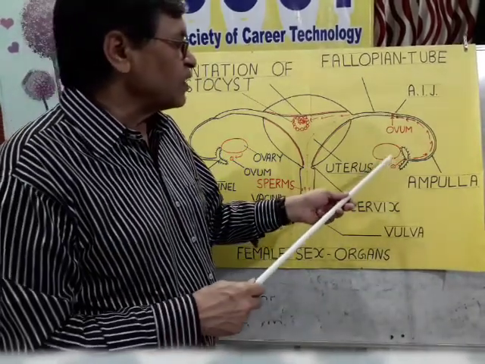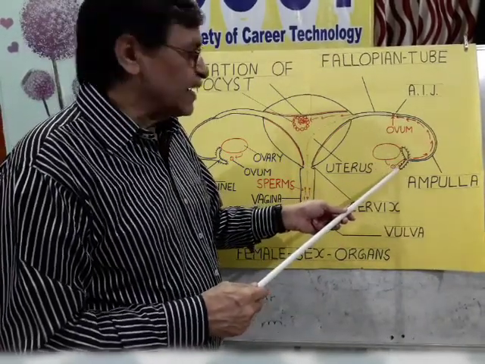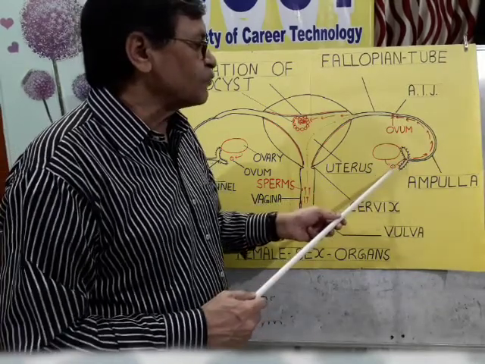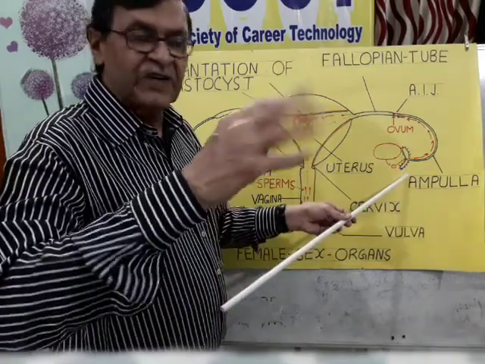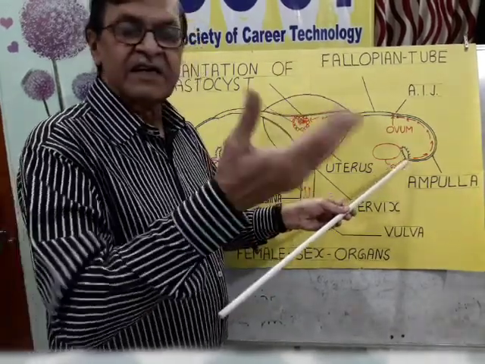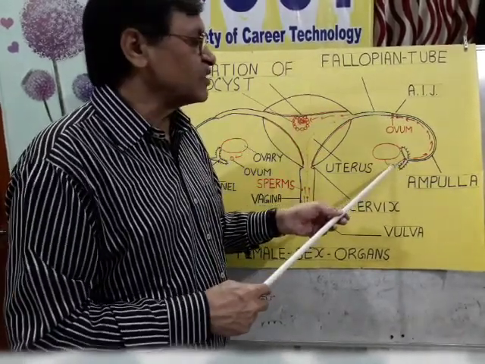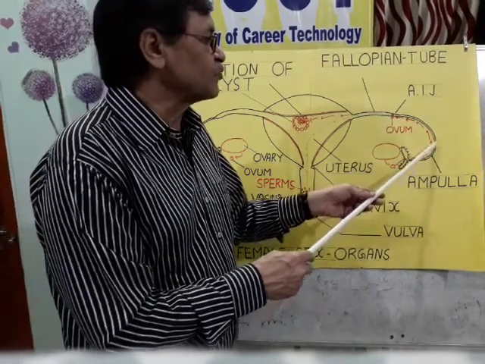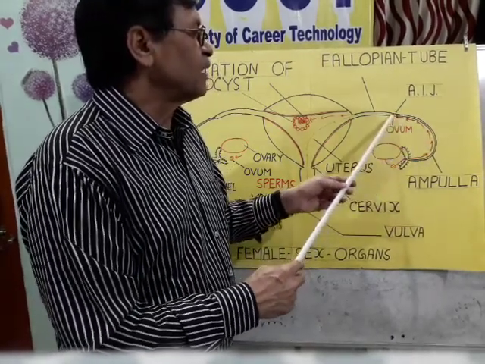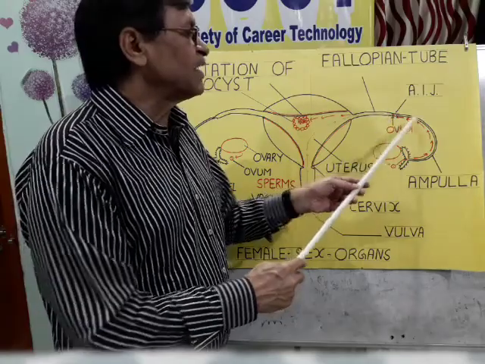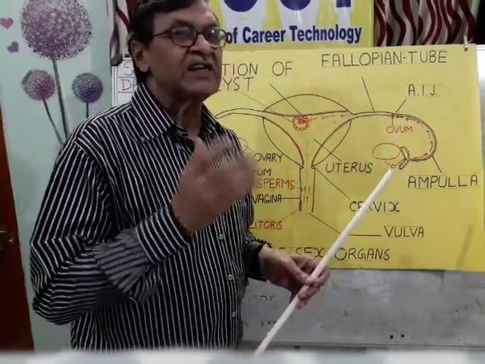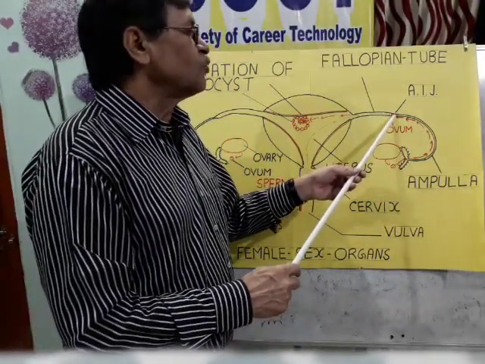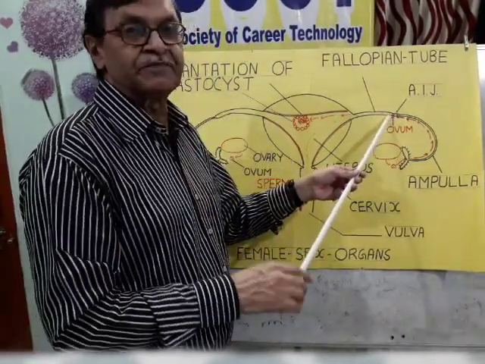So first of all, some of the cilia help in the transfer of the ovum from this oviductal funnel. The oviductal funnel is ciliated and it clings with the ovum. Then the ovum is transferred up to the middle part of the ampulla and isthmus, which is called AIJ, or ampullary isthmic junction. Now the ovum waits here for the sperm.